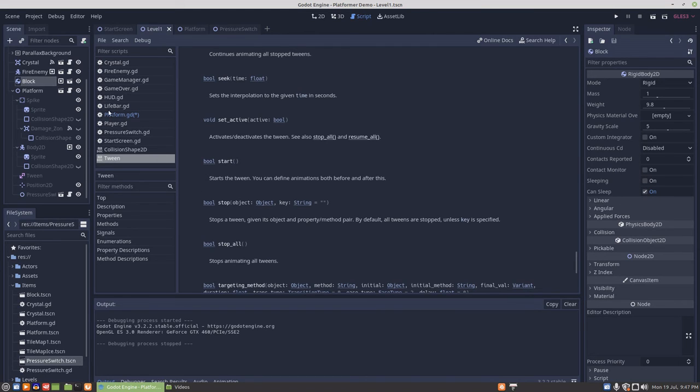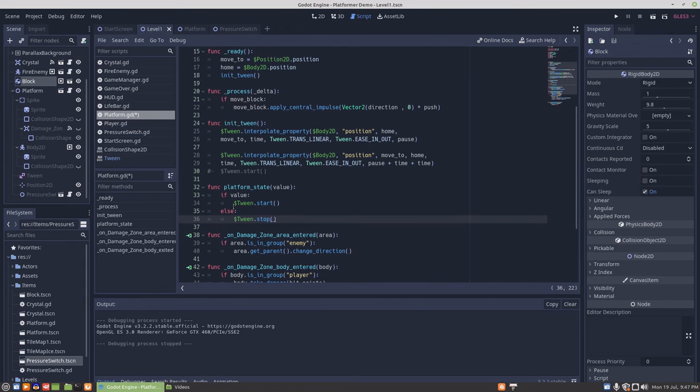So let's look at stop, because no, let's look at set active. We'll try set active. So set active, false would be the value. And start.